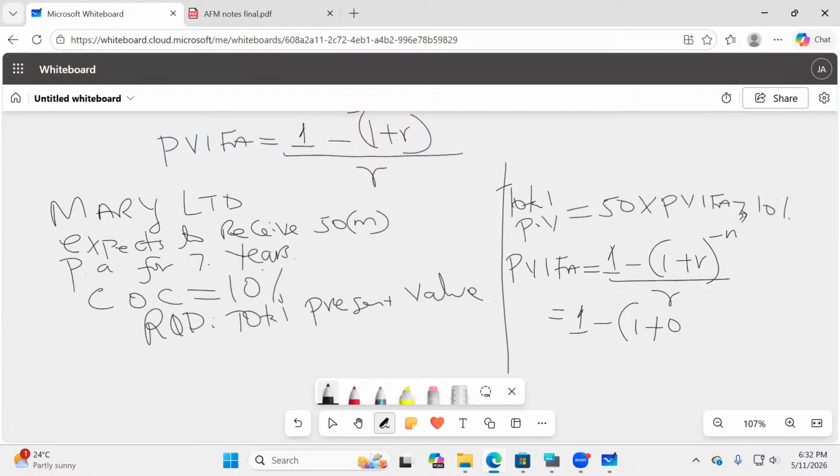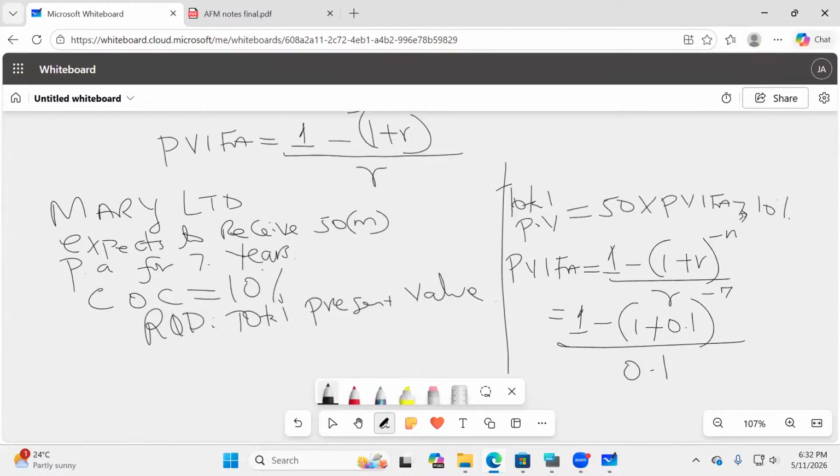So plus 0.1, raised to negative N, which is 7. Then everything divided by R, which is 0.1. So we have 1 minus 1.1 raised to negative 7.